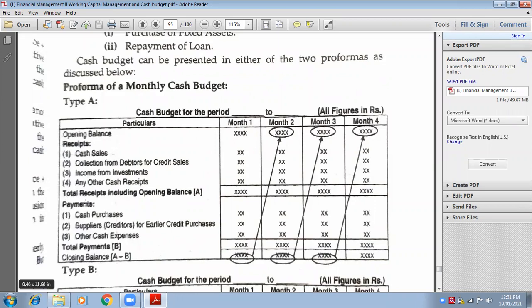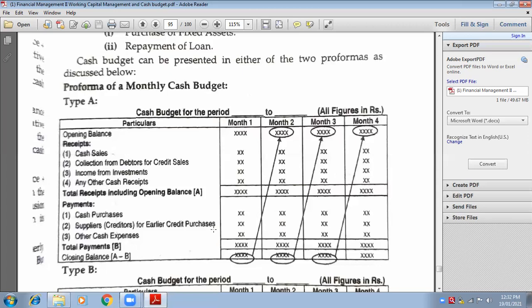A few expenses are written here as an example. Cash purchase, you are purchasing and paying on the spot. Supplier means creditors for credit purchase. That means you are purchasing, but you are going to pay in the future. So those are your creditors. You may be paying after 2 months, after 3 months. So that is also your expense.